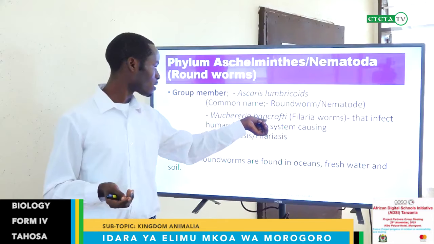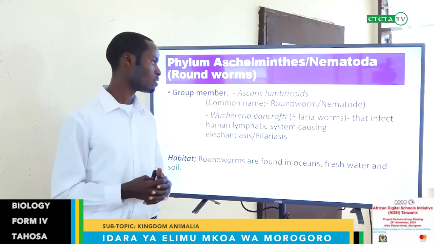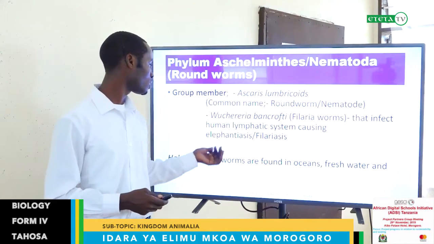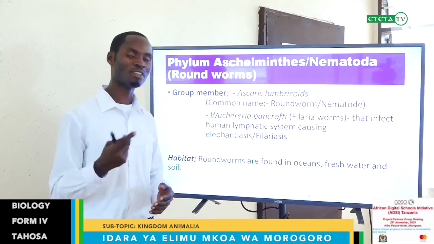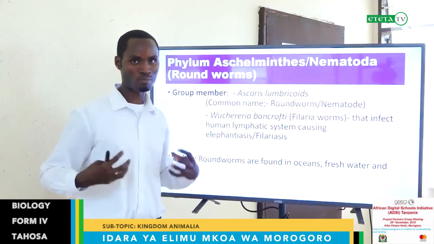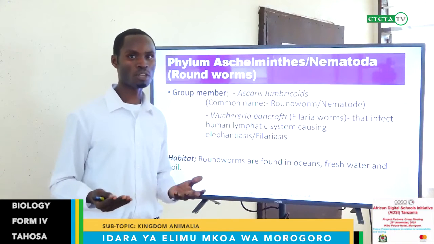Again, we have Wuchereria bancrofti. This is the filaria worm, common name filaria worms. Filaria worms infect the human lymphatic system, causing elephantiasis or filariasis. Elephantiasis is swelling of the legs or some parts of the body. It can be the breast or legs or scrotum for males.